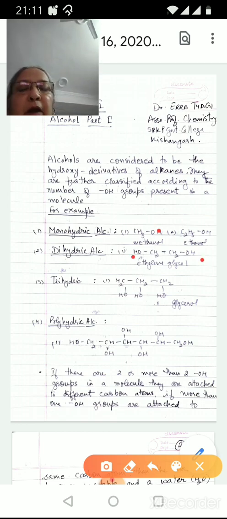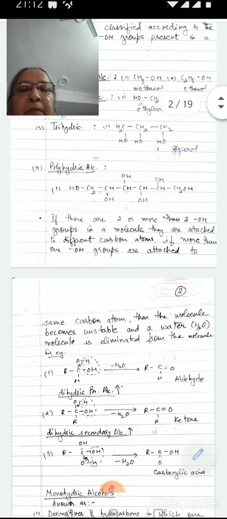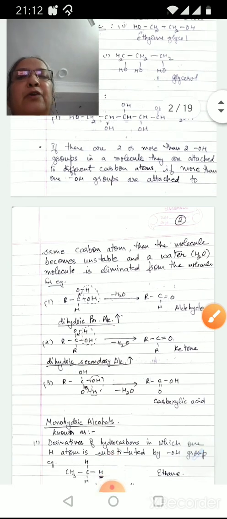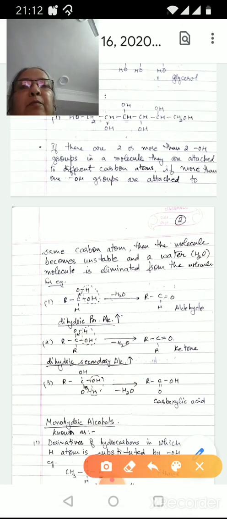If there are two hydroxy groups present, it is called dihydric alcohol. If there are three hydroxy groups present, it is called trihydric alcohol. And if there are more than three hydroxy groups present, it is termed as polyhydric alcohol. If there are two or more hydroxy groups in a molecule, they are attached to different carbon atoms.